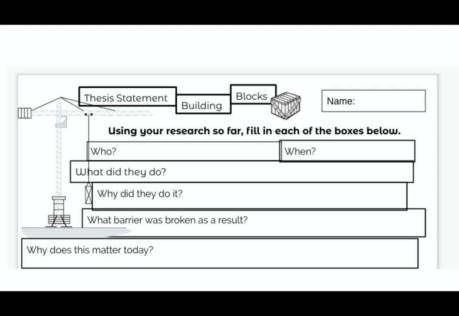So this is the first worksheet you're going to work on today. It's your thesis statement building blocks. Each of these boxes you'll need to fill in based on your research so far. Just do the best you can.